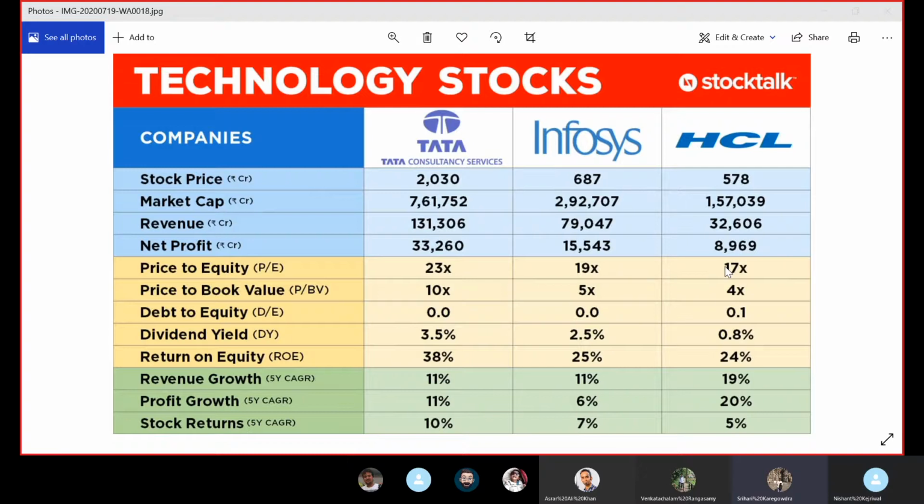Actually, the price to earnings ratio is 17 for HCL. I did not go till that point. I was checking each terminology like stock price, market price, revenue, and net profit. I first checked the market price, and I calculated that market price is the total number of shares times the share price.